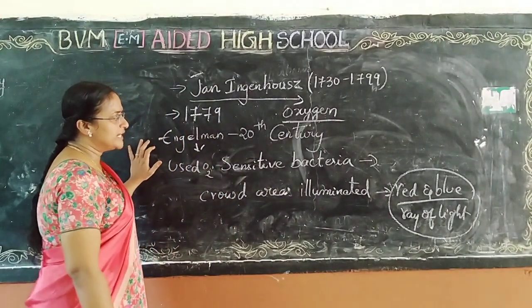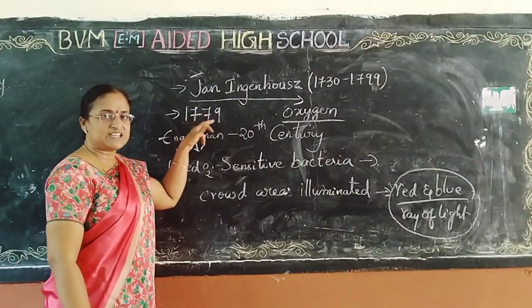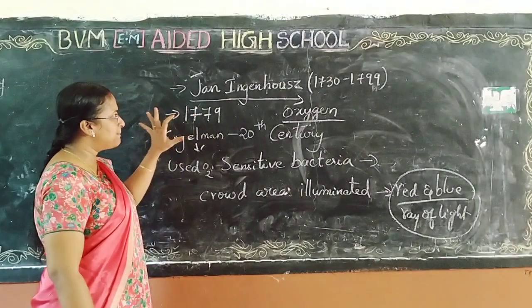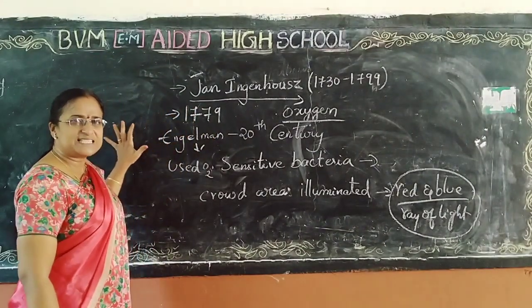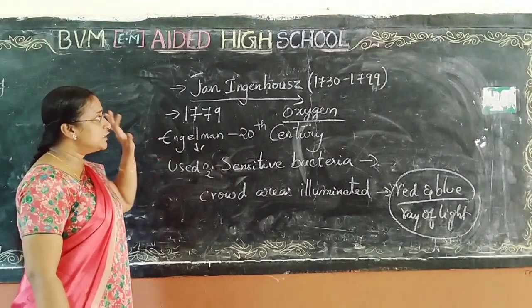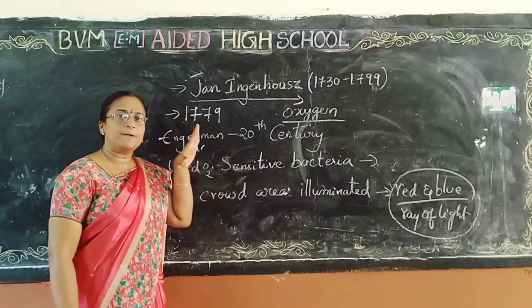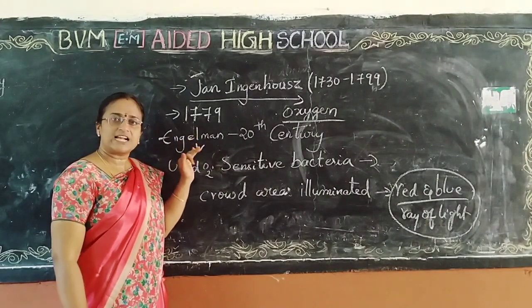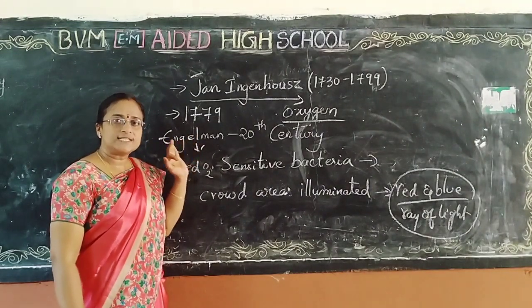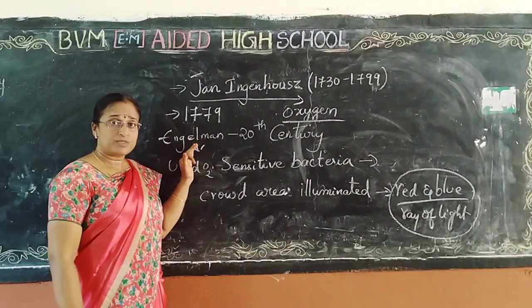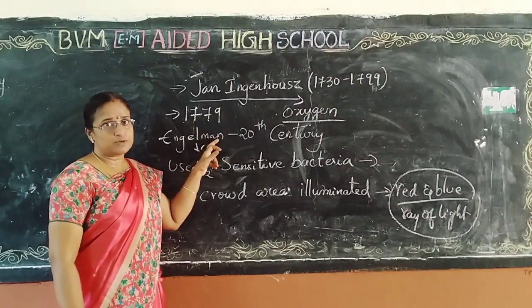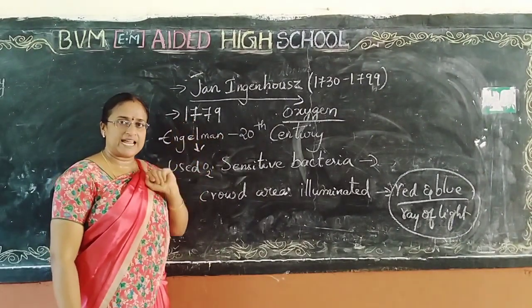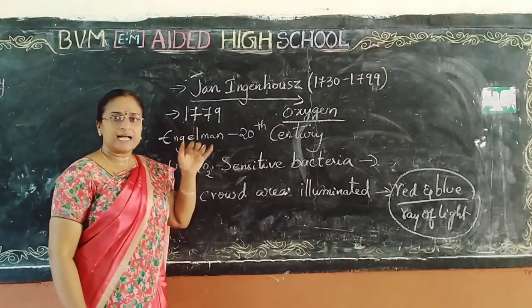So they concluded that during the period of 1779, he noticed that this energy is released only in the presence of light. For this he had done an experiment. That means oxygen is released during the photosynthesis process in the presence of light. So let us see that activity.